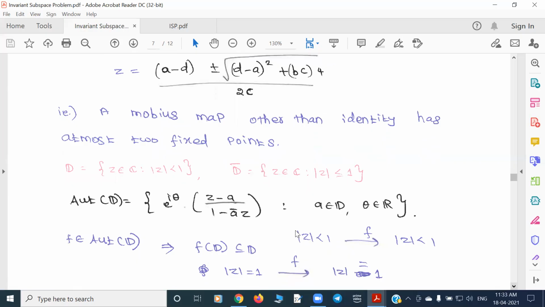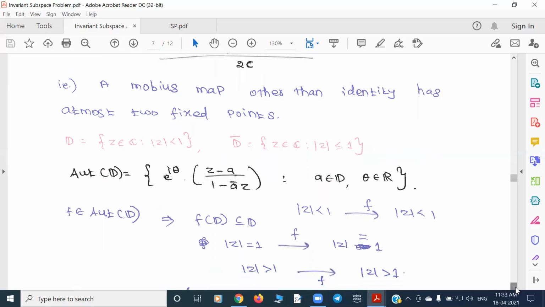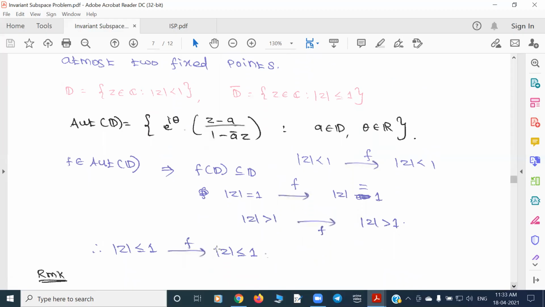That means the unit disk is mapped to the unit disk, and the circle maps to the circle, and the region with modulus bigger than 1, that means the exterior of the disk, maps to the exterior of the disk. So in particular, it maps the closed unit disk into the closed unit disk.